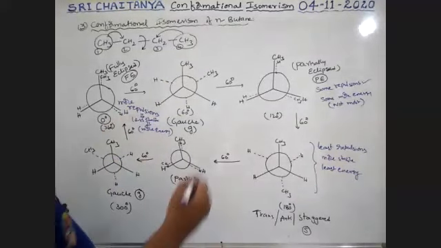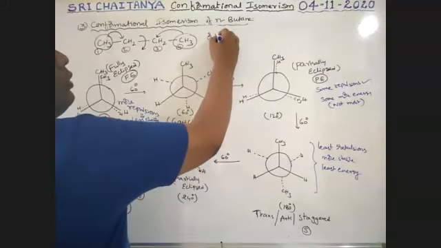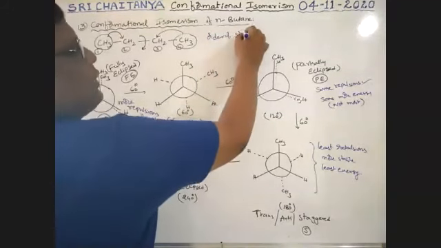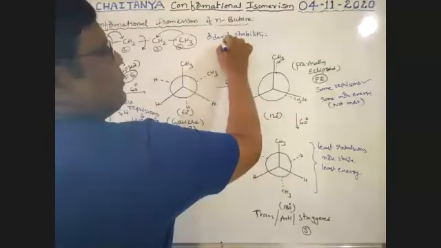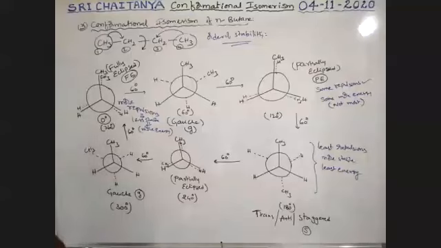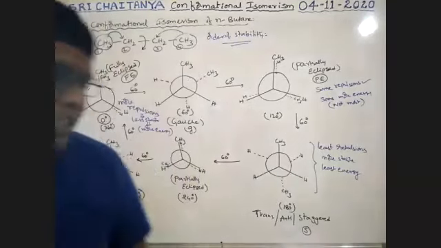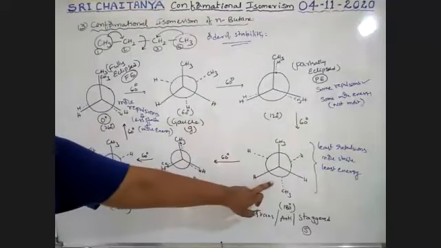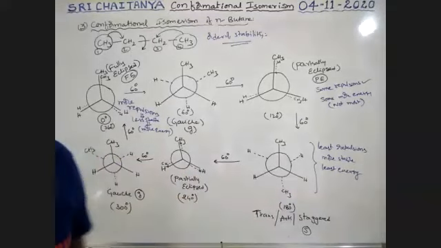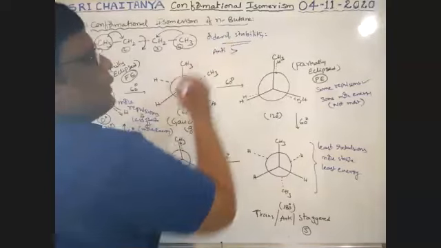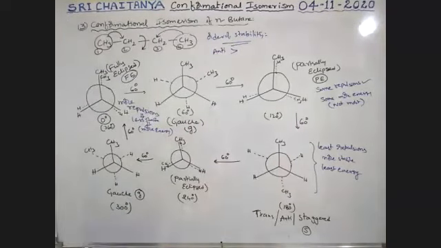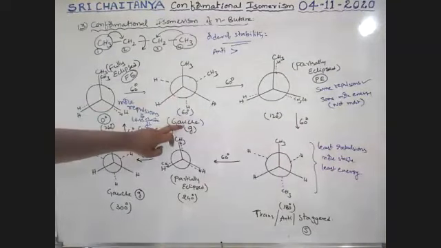Now order of stability, identify the order of stability. Tell me, boys, which is most stable among all these structures? Most stable form is this form, and what is that? Anti form. So anti greater than. Next stability, this one, Gauss form.